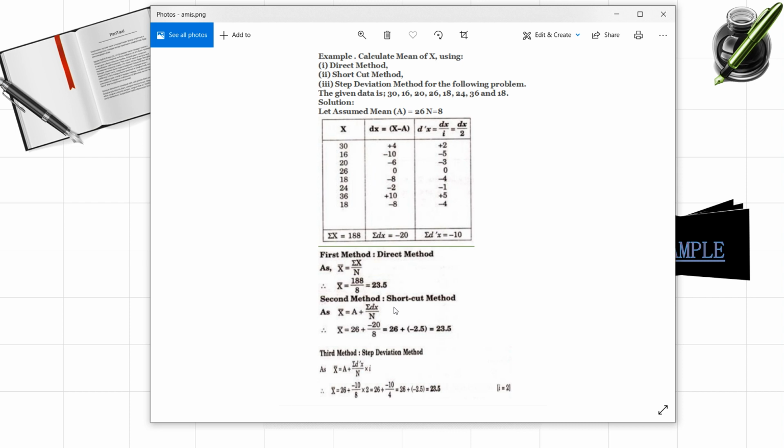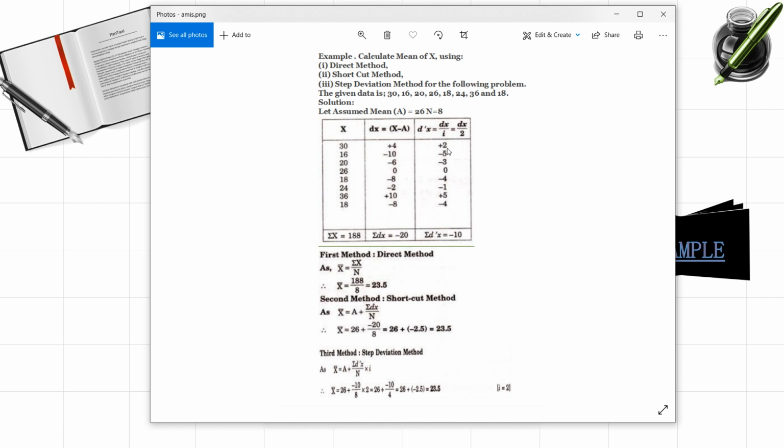So here they have considered I as the interval. In the formulas, just to make you understand, I used C as the class interval. H also you can use. Now x minus A by h is the formula. Here h we have considered as 2. Generally they may ask for either the shortcut method or the step deviation method, so better to find x minus A by h directly. So the first value is 30 minus 26, which is 4, divided by 2, which gives you 2. Similarly 16 minus 26 is minus 10, divided by 2, which gives you minus 5, and so on.